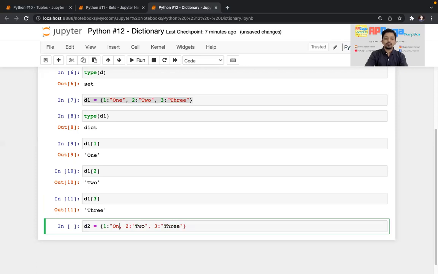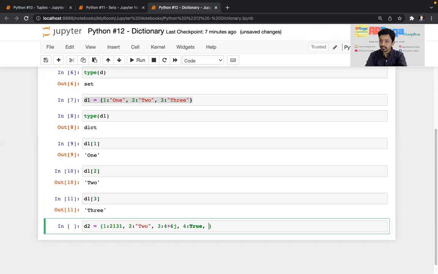Now I'll write anything. A value can be a number, so this is a number. A value can be a string, so I'll keep it as a string. A value can be a complex number, so I'll write 4 plus 6j. A value can be a Boolean.